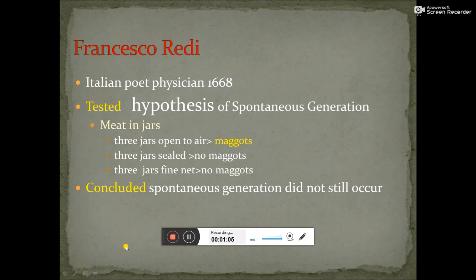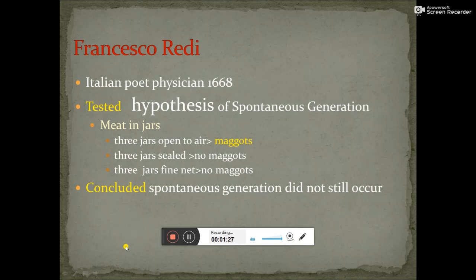The first person who conducted experiments against the spontaneous generation theory was Francisco Redi, an Italian poet and physician. He tested the hypothesis of spontaneous generation by taking meat in three sets of jars.